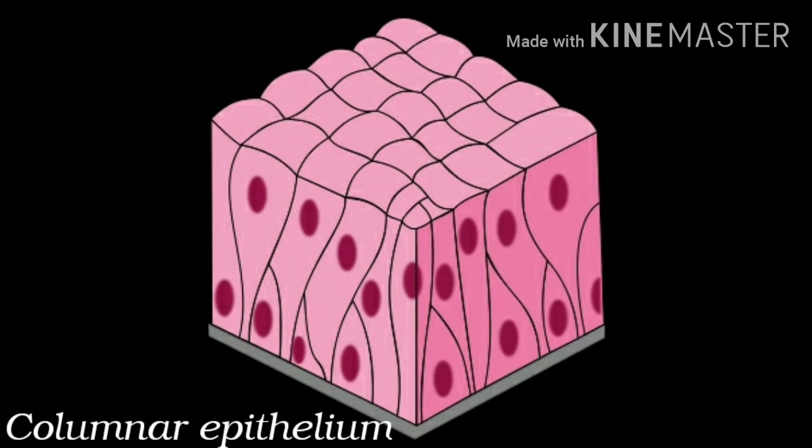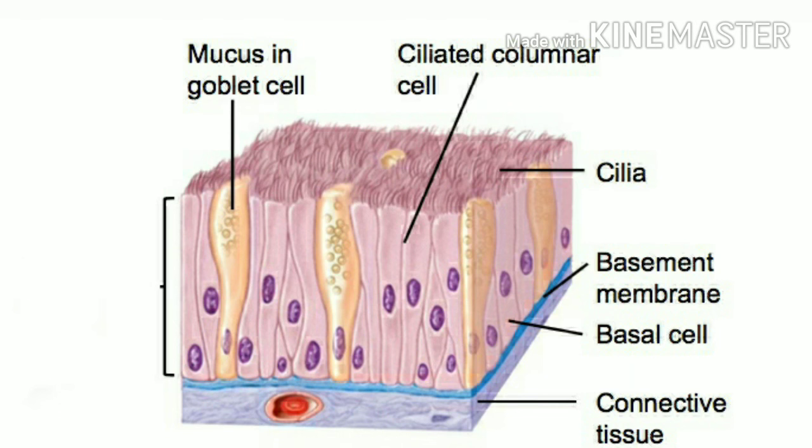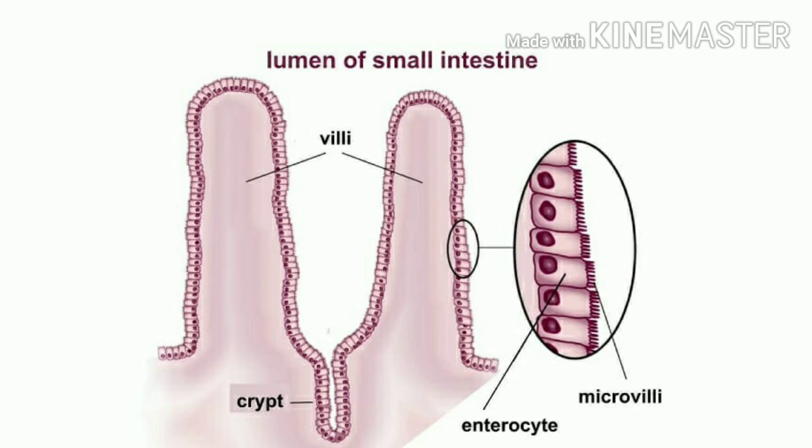Since they are very tall, their nuclei are located at the base. The free surface may have microvilli, that is finger-like projections, to add to the surface area for functioning, that is absorption or whatever function they have. Their main function is again secretion and absorption. Like the walls of the intestine, they have columnar epithelium with microvilli for absorption of the material. Stomach also has columnar epithelium.